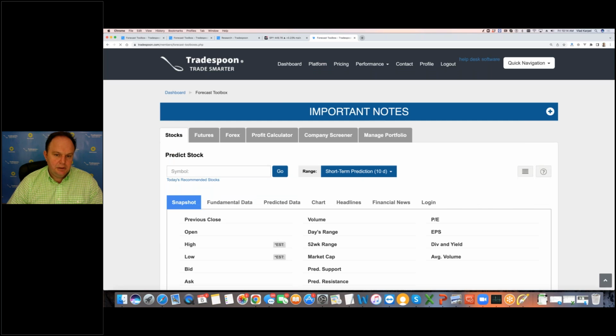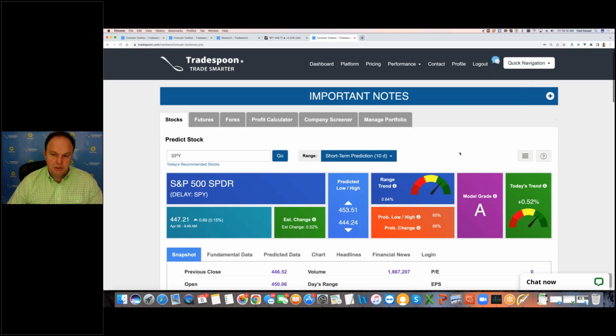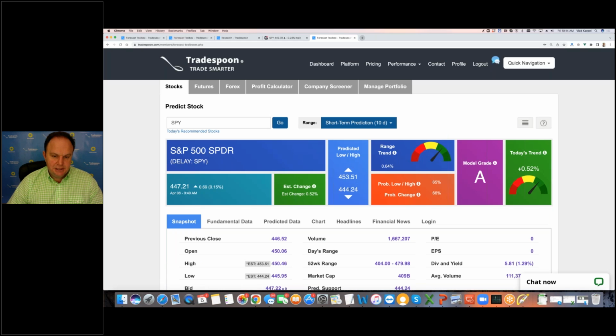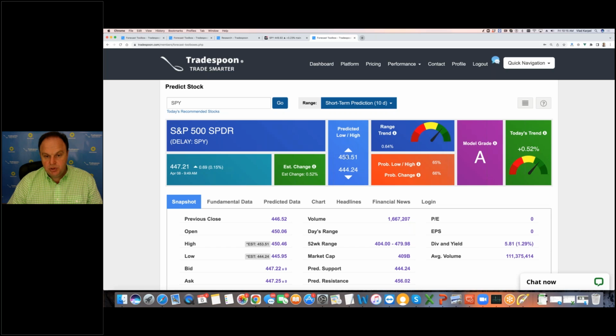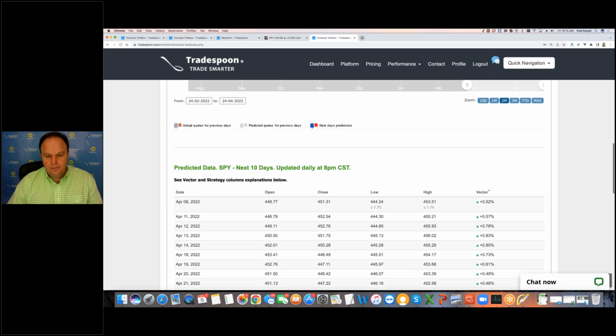Stock forecast toolbox, again. The main features are that it's really good at predicting the trend, support and resistance levels, right? Obviously, if there is news, when the Fed comes out and says we're going to aggressively raise interest rates, or we're going to aggressively reduce our balance sheet, the model has to adjust to this new information. So as long as the market is trading within the trend, then this is the trend, right? We're still in a bullish trend, and potentially the market can continue going, is trading in this trend, and